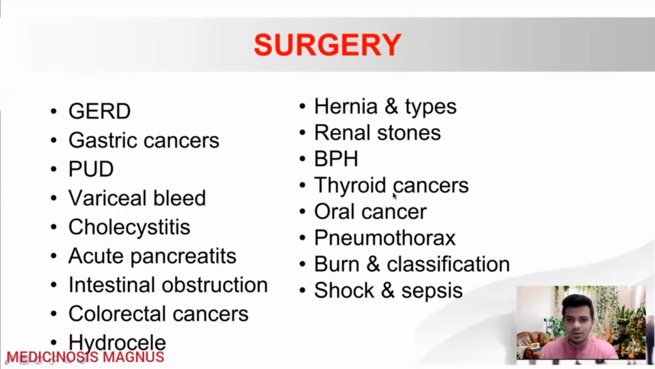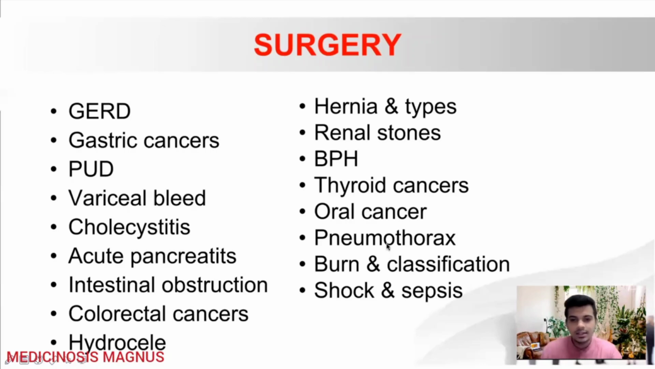Then thyroid cancers are always important: the types of thyroid cancers, what the histological findings are, and what type of resection should be done. You need to know that. And oral cancers, also learn which are malignant and which are non-malignant, and the types of neck dissection in oral cancer, the lymph node spread. Those things are very important.